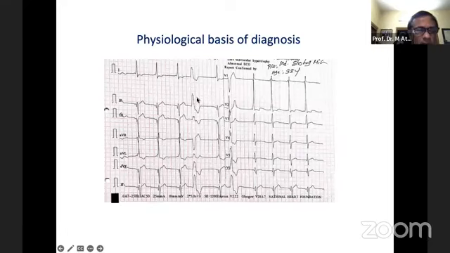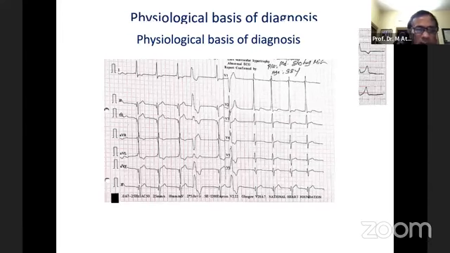So this is one kind of physiology you can see. And in another, you can see a slurring of the T wave. So this should be the retrograde P wave. So this patient has got retrograde AV nodal conduction. In addition to the antegrade AV nodal conduction, this patient also had retrograde conduction. So this patient may present with both orthodromic and antidromic SVT. So these are the physiological clues we can predict from the ECG about the physiological status